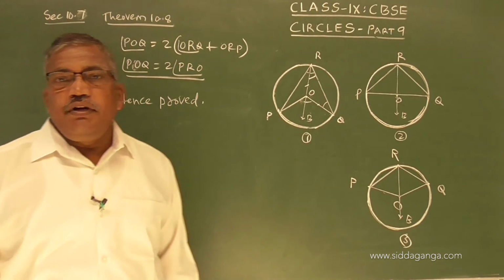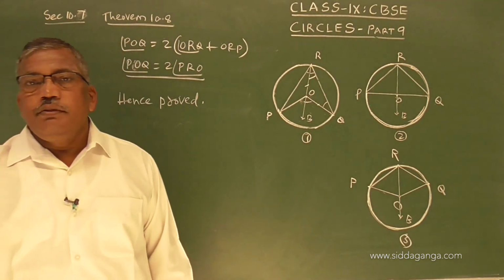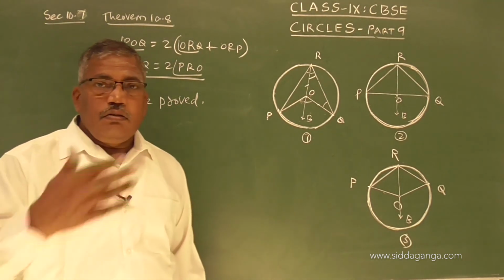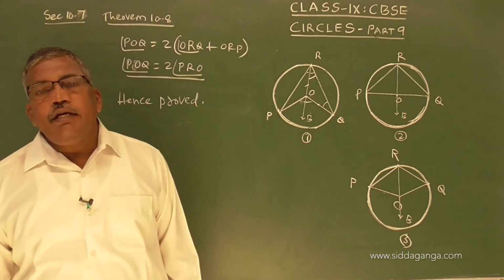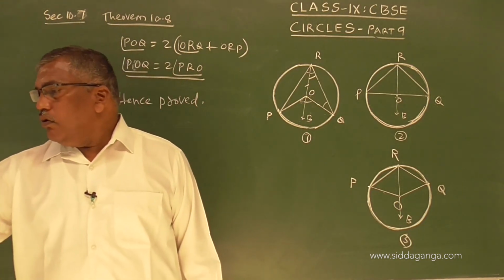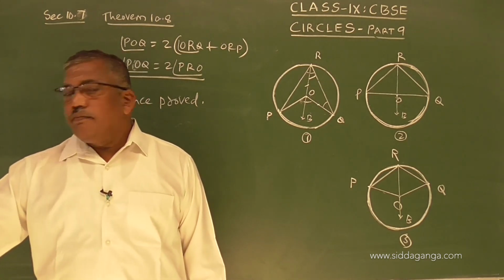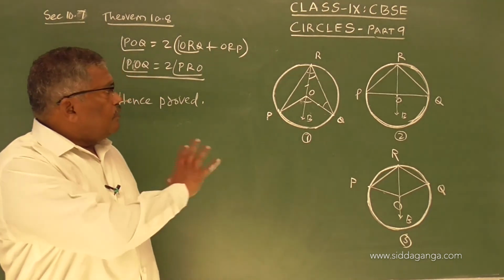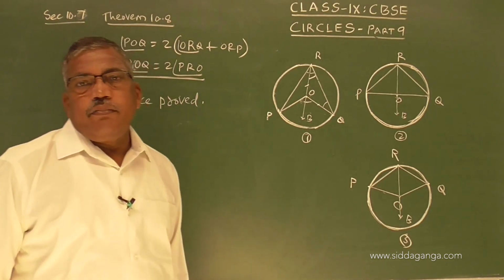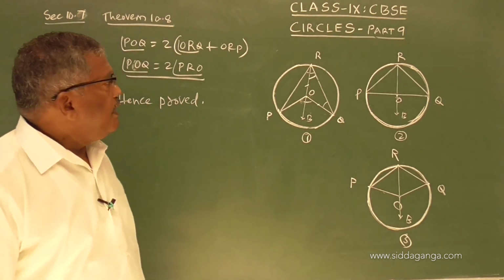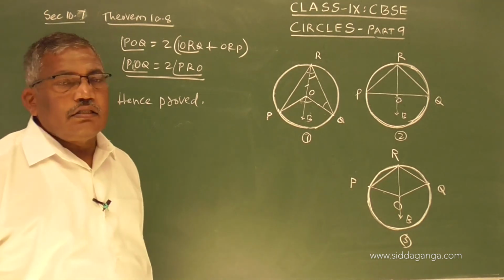So these are very important theorems, dear students. Based on this, another 2-3 theorems we will study, and then we will go on to the next exercise. So you better follow me and work at home along with me, so that you can understand this.